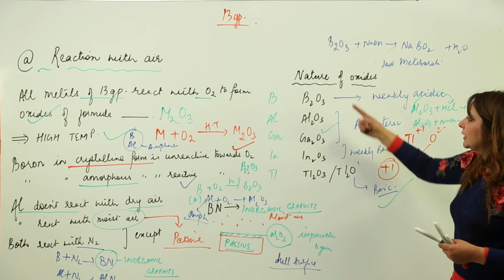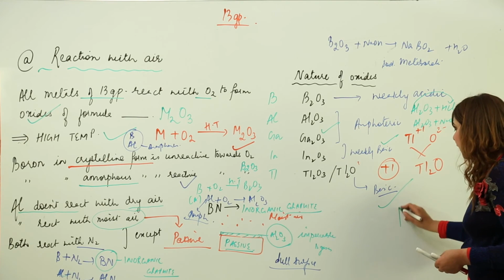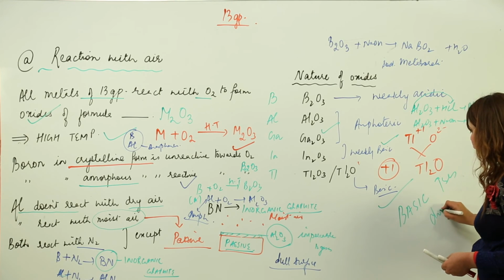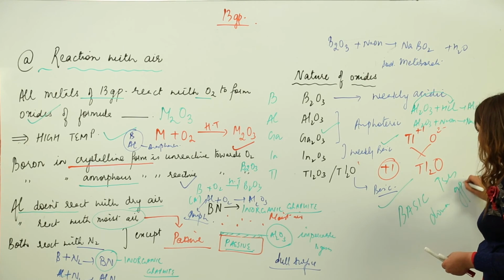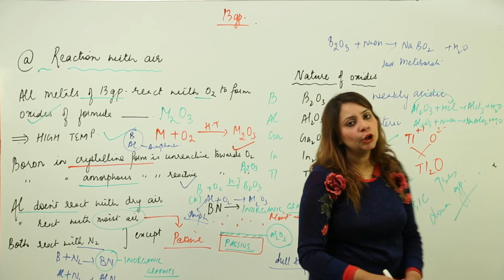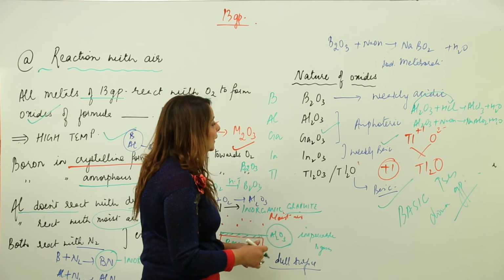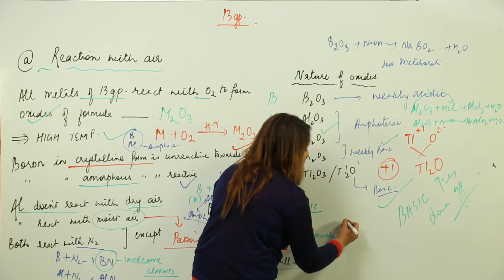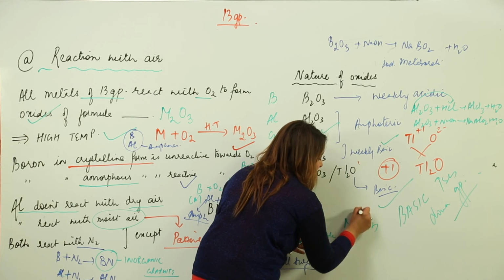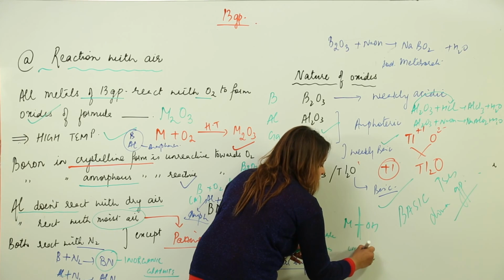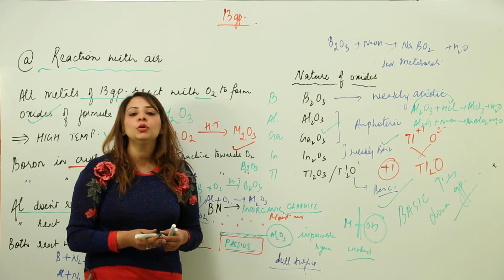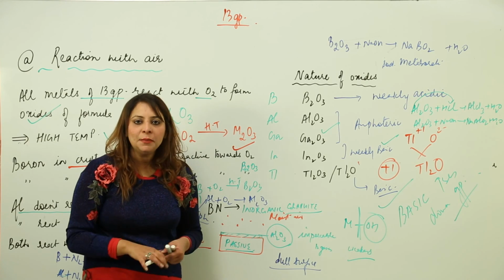So we conclude that basic character increases down the group. As we move down, the size increases and the M-OH bond weakens, so the release of OH ion is favored, and we know that release of OH ion indicates basic character.